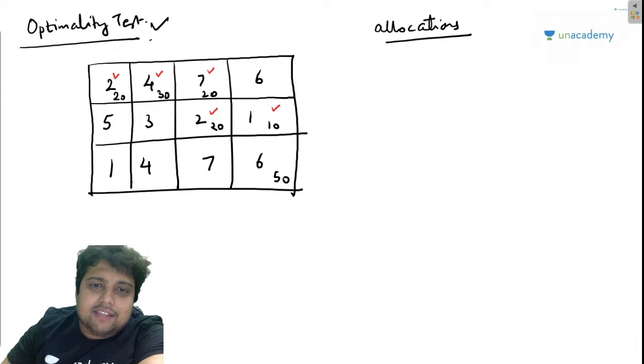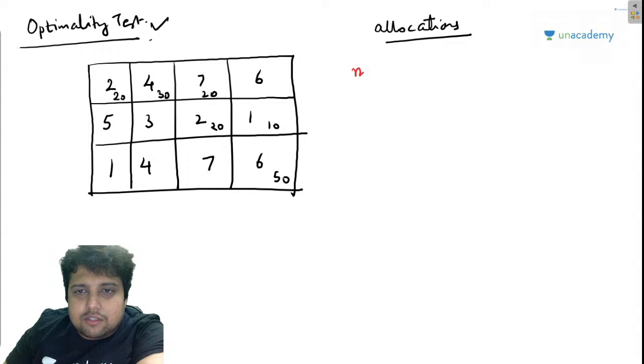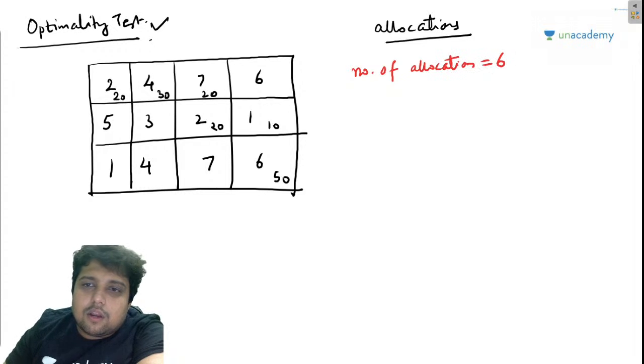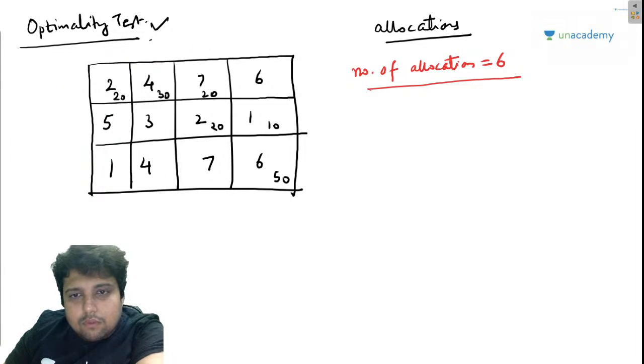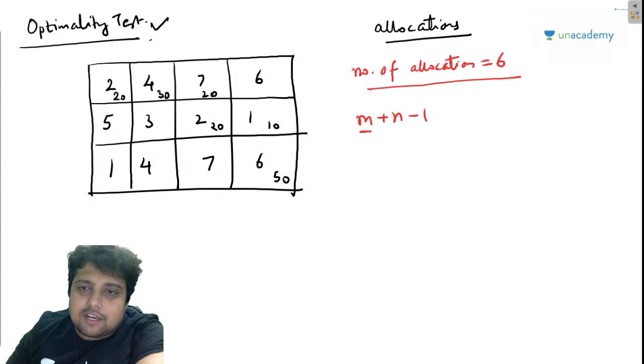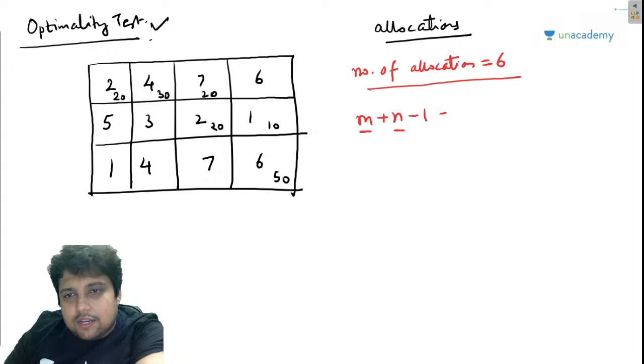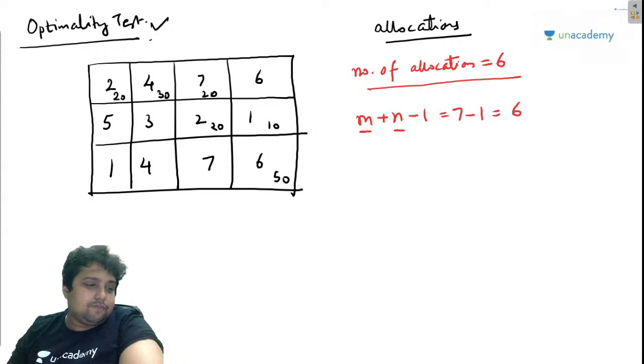The optimality test says to count the number of allocations. So the number of allocations that we have is equal to 6. Now it says count the number of rows and columns. So there are 1, 2, 3 rows and 1, 2, 3, 4 columns. Correct? So now it says calculate m plus n minus 1, where m is the number of rows and n is the number of columns. So this is basically 7 minus 1, which is 6.